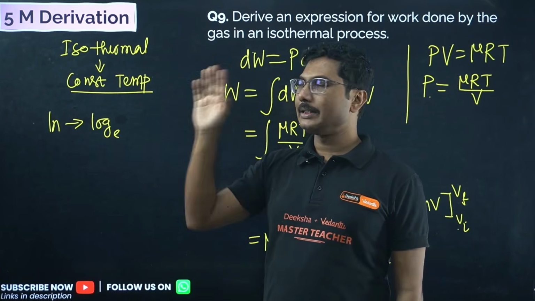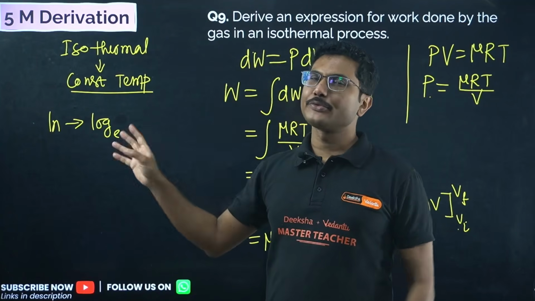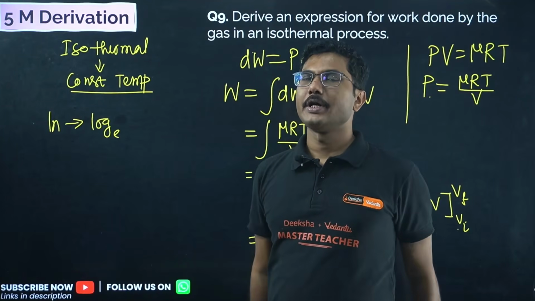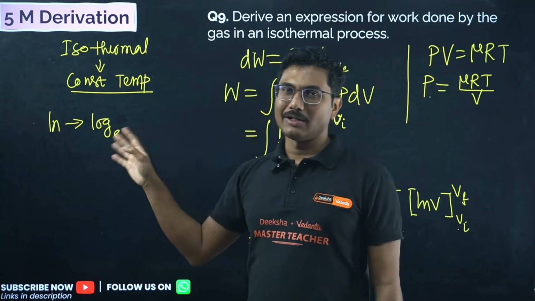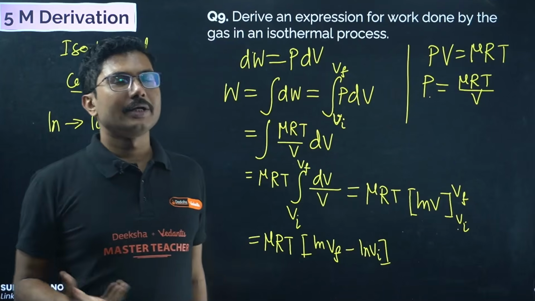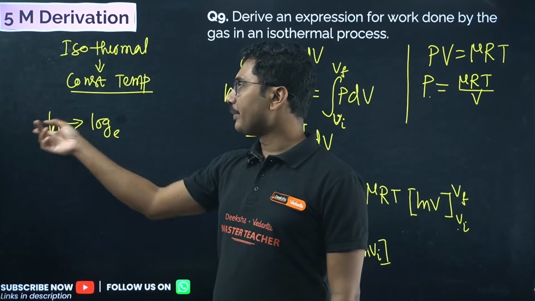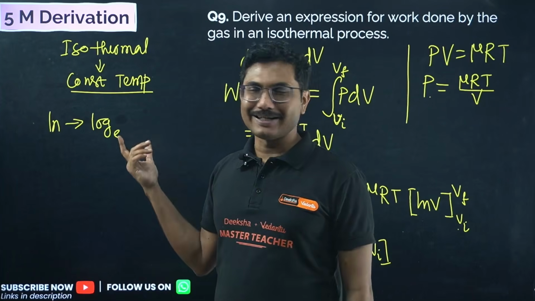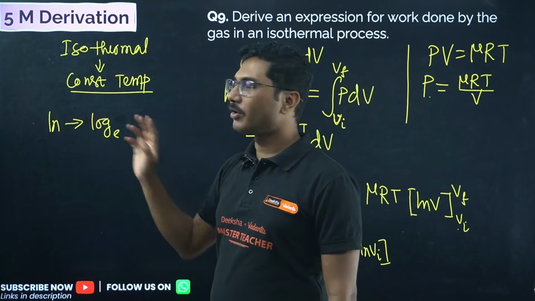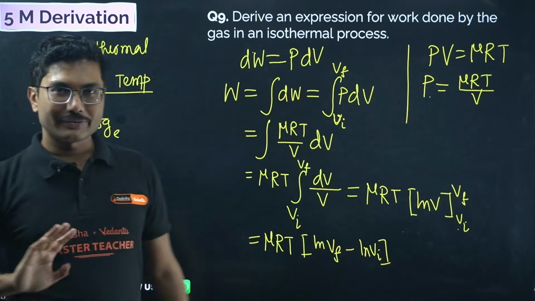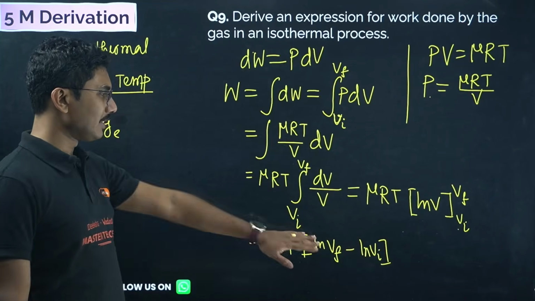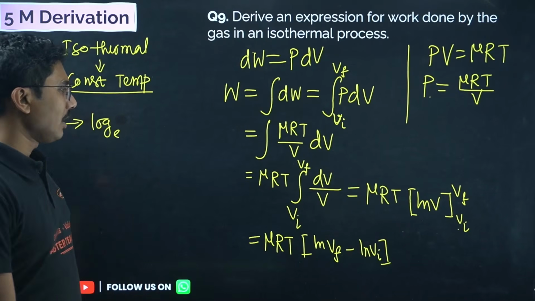It is nothing different from log, but it comes so many times in physics that writing log base e is very difficult. That's why we use ln. This simple symbol shortens the writing: instead of writing 4 letters, here only 2 letters. That's why, to shorten the writing, this is very much used in physics.